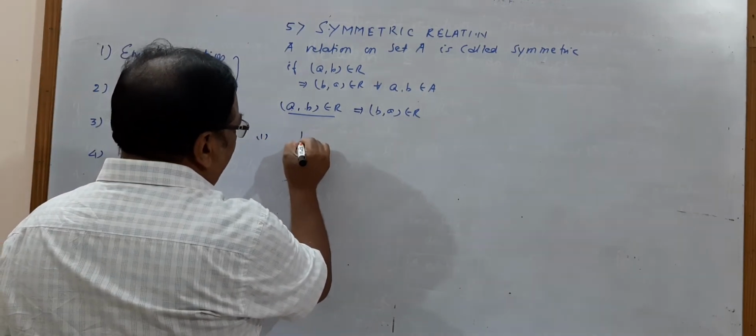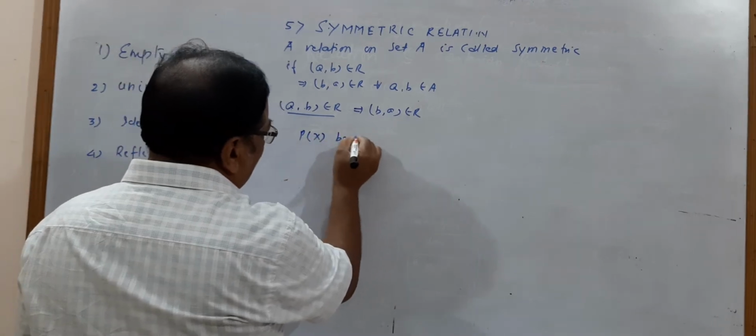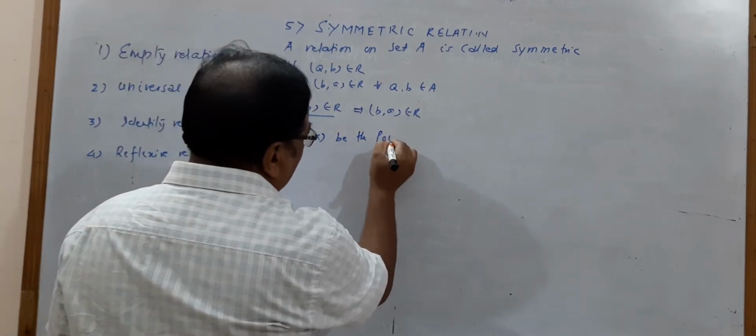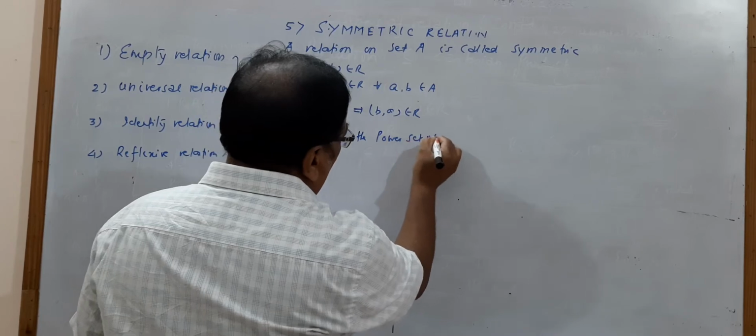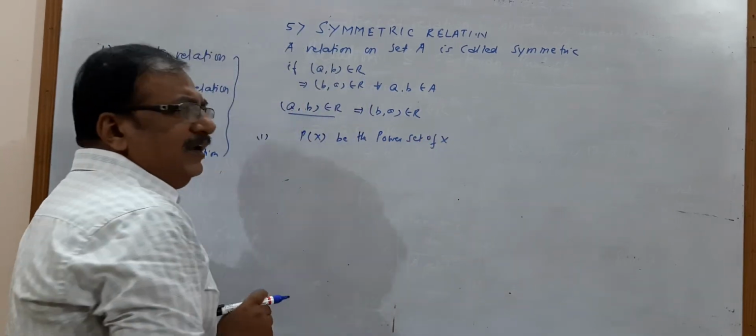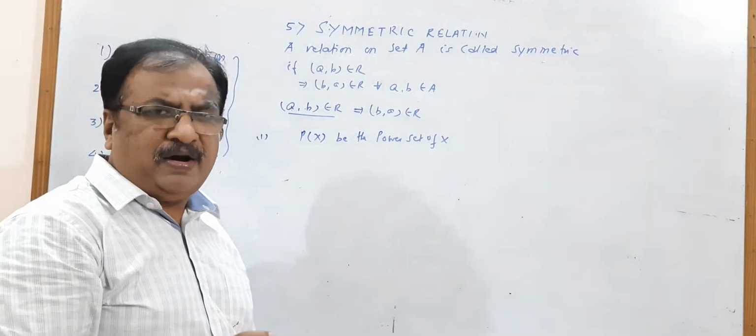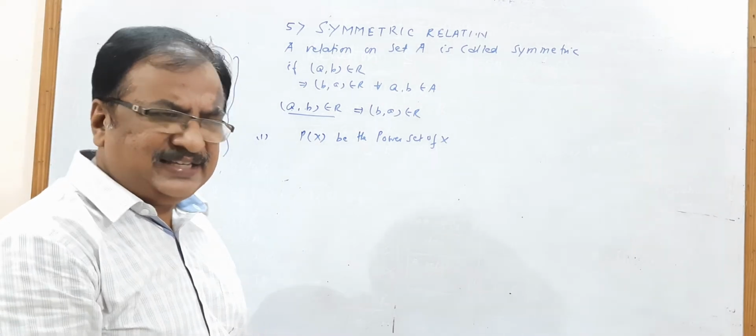first, let P(X) be the power set of X. And all of you know that in the power set, every element is a set.